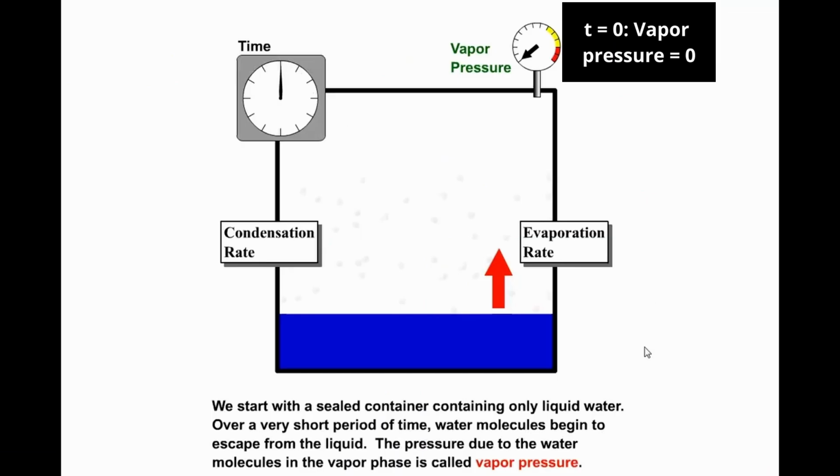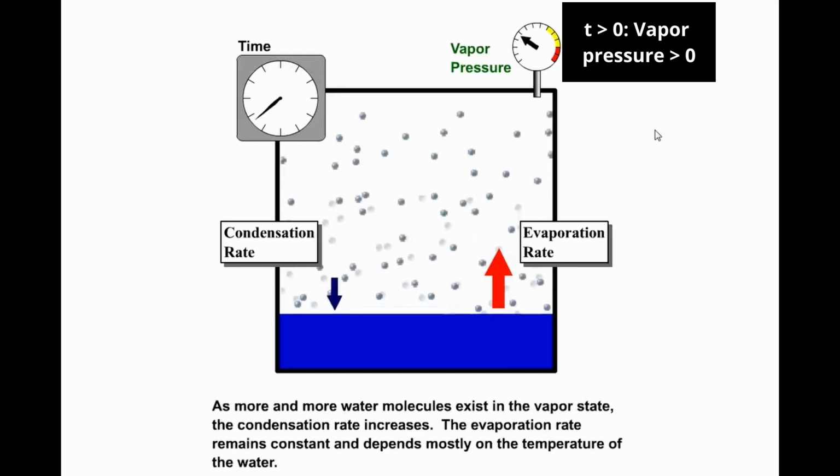Look at this little experiment here. It's a closed chamber, and let's pretend that at the beginning we have only liquid water present. There's no gaseous water vapor present initially. So that means our vapor pressure here, as indicated on the little gauge, is 0. That's our initial state. But as we go on, we have water beginning to evaporate into water vapor, and we start to get a collection of water vapor molecules in the air over the water.